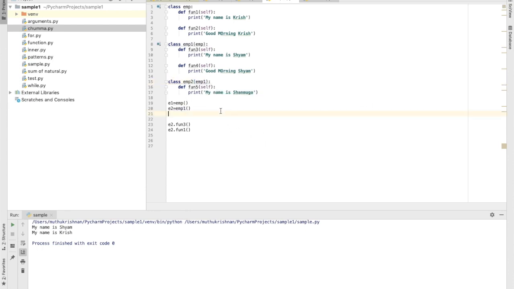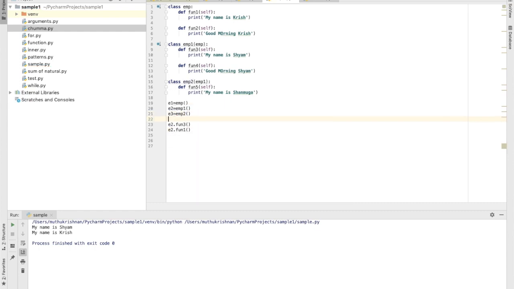Here employee2 is a subclass which inherits another subclass emp1, and emp1 inherits the parent class emp. In such a way the class emp2 can access the different functions that have been defined in the parent class. With this, let me explain with a live example. e3 is an object which I'm creating for the third class emp2.